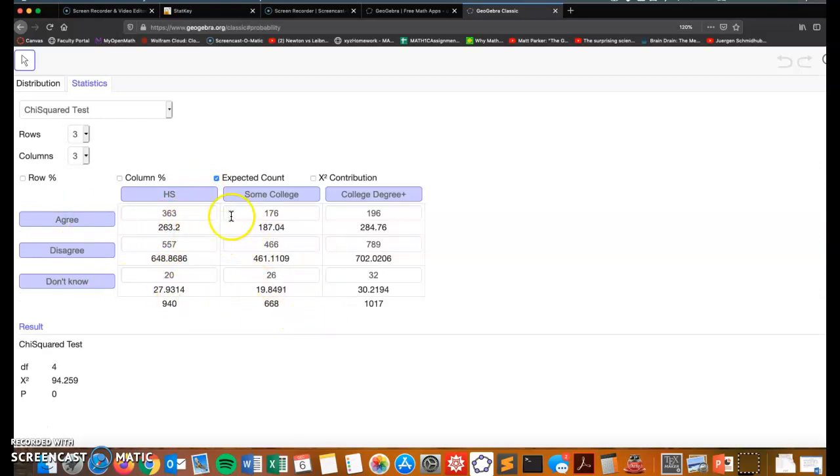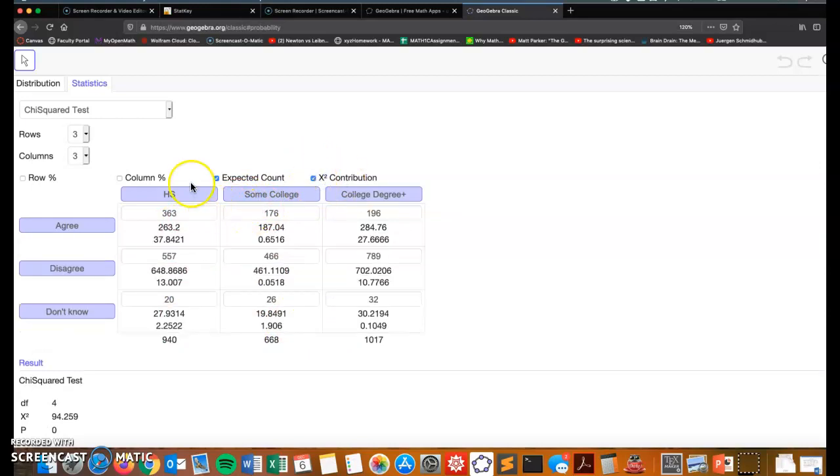Like I said, in the next class, I want to go over how you can calculate these by hand or with the formula. It connects nicely with when we study probability, so we'll review some independent events with probability. And then you can also click on the chi-squared contribution. Notice the expected counts on top. You're looking to see how different these are.